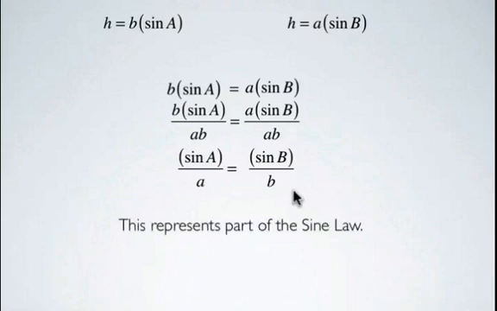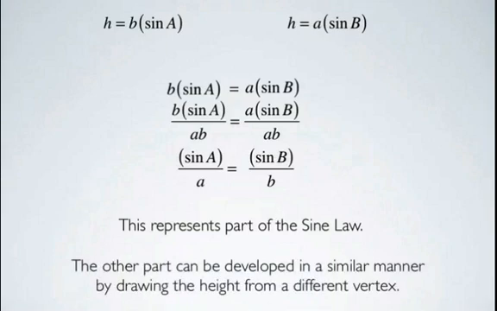So now this represents part of the sine law that we saw before when we were using Geometry Sketchpad. And we could have used another height, where we had drawn the height of the triangle from either vertex A or vertex B, and we would have then found the other part of the sine law, which is sine C, this is all equal to sine of angle C over C. So here is our sine law again.